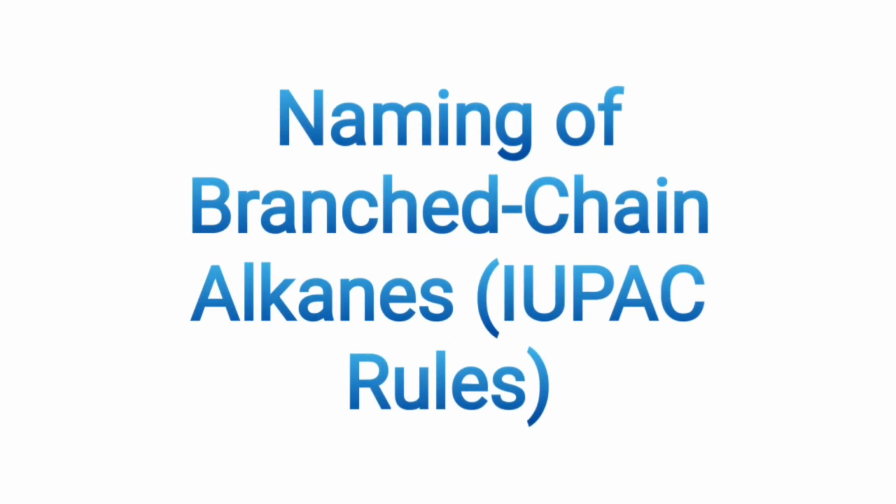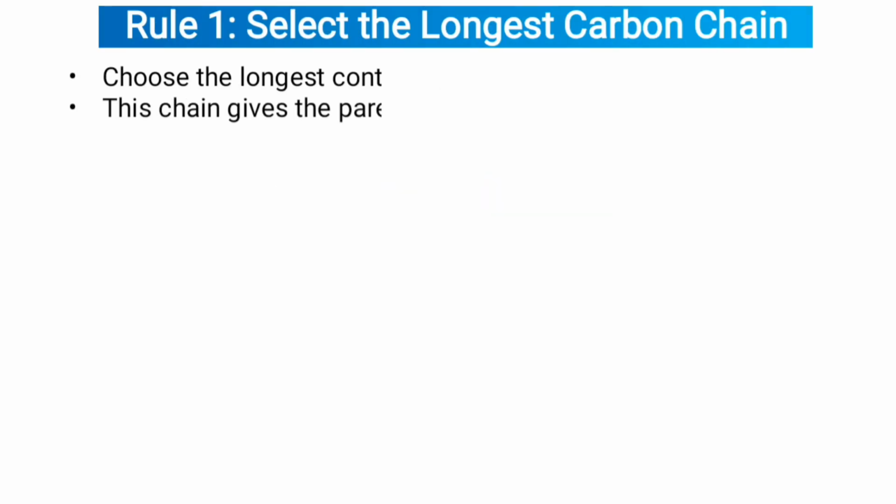Now, naming of branched chain alkanes in IUPAC rules. Rule 1: select the longest carbon chain. Choose the longest continuous chain of carbon atoms. This chain gives the parent name.